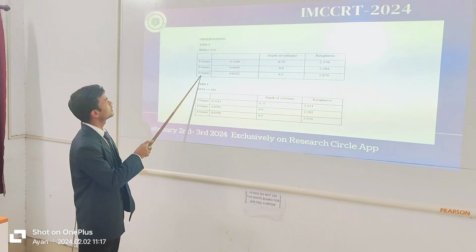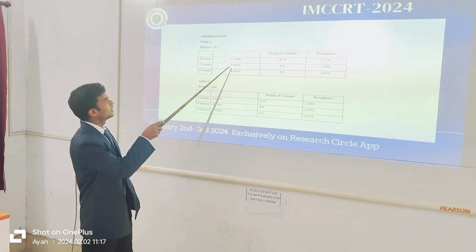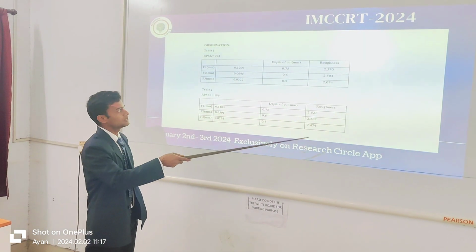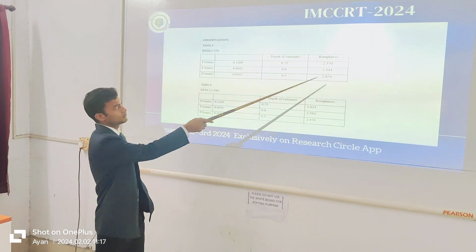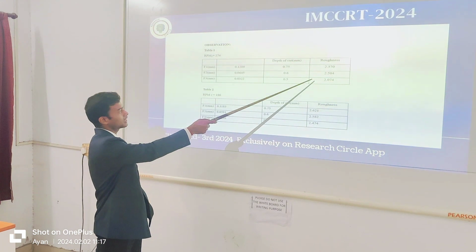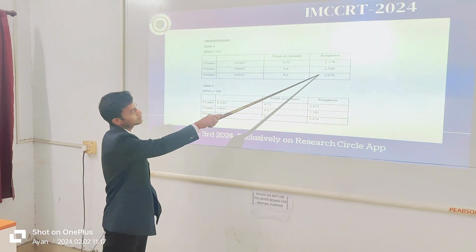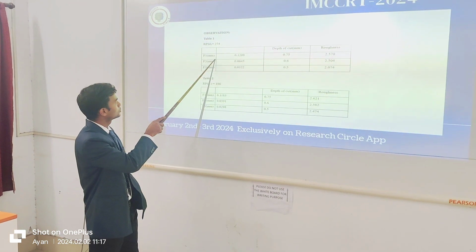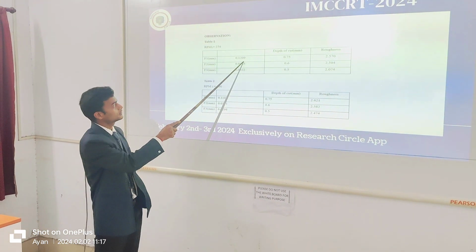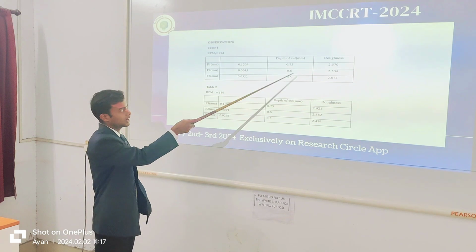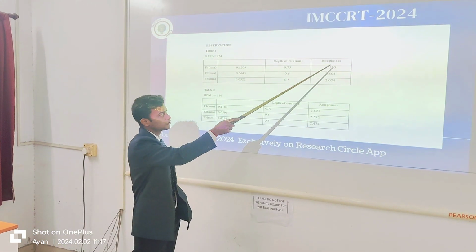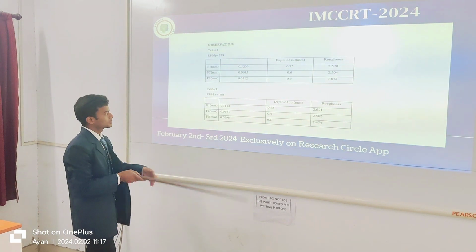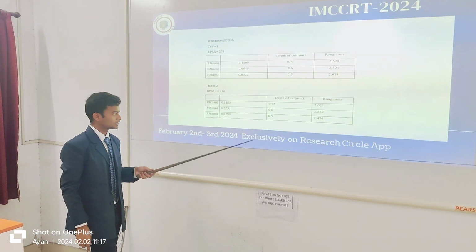So we have taken the observations, the feed, and according to that we changed the depth of cut three times and got the roughness. You can see that the roughness is decreasing when the RPM was 274. First we took the feed 0.1209, and the depth of cut was this, and we got this roughness result. After that we changed the RPM; second we took the RPM 186.